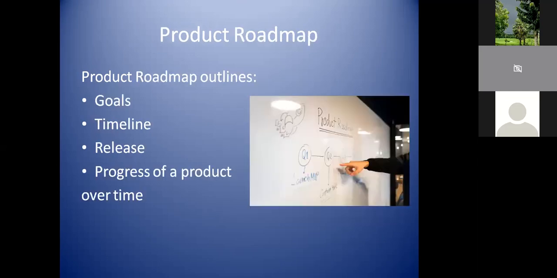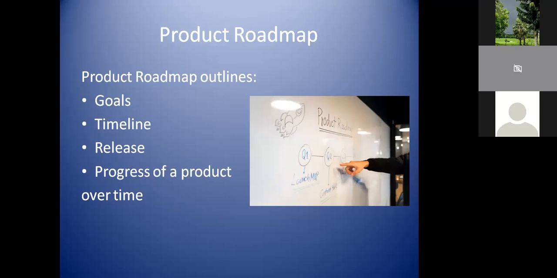Okay. Next one is a product roadmap. This is a very common term that we would have heard in most of the software development life cycle, especially when we are using agile methodology. So a product roadmap is nothing but something that gives certain details. It touches upon certain details like goals.